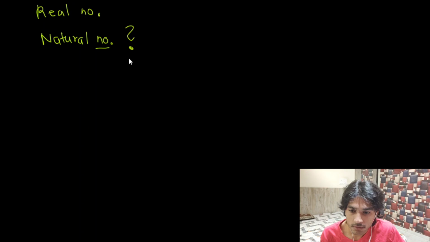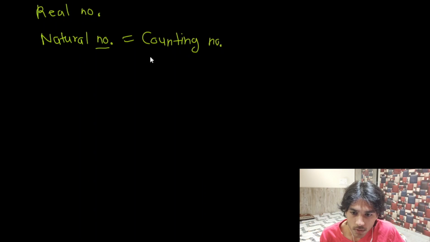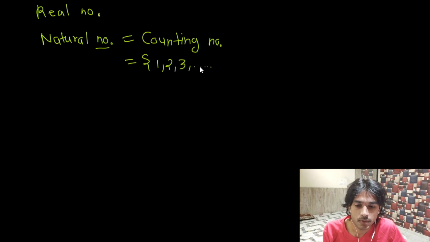Natural numbers are basically counting numbers. What does that mean? It means that it is a collection of 1, 2, 3, and we go on. It is very simple to think of.